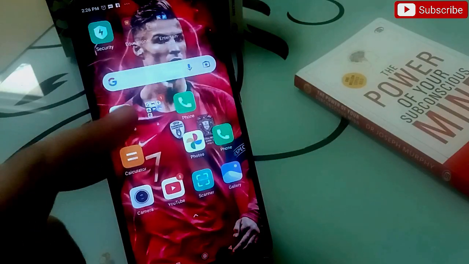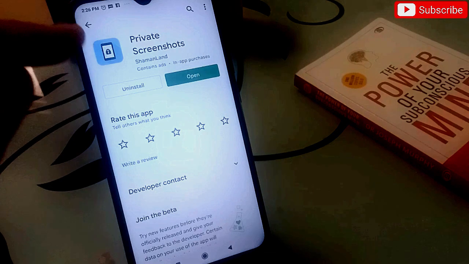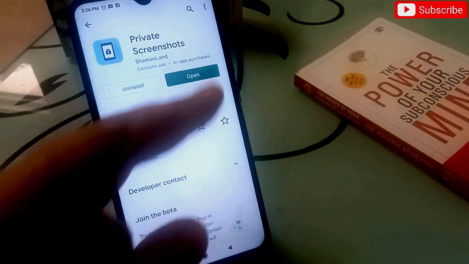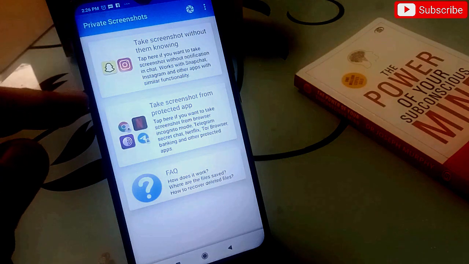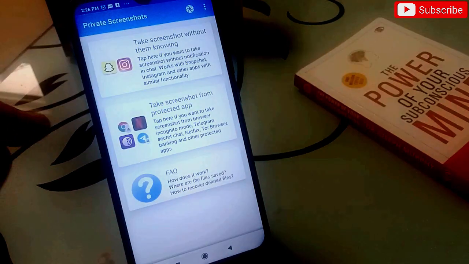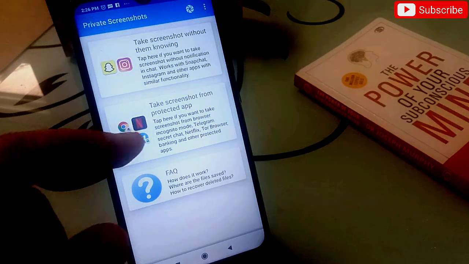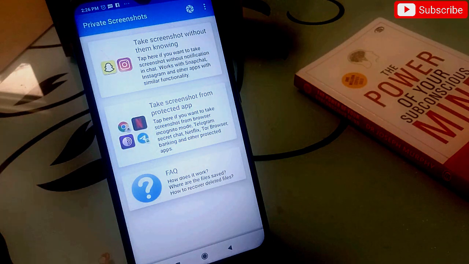Now the second application in my list is Private Screenshot. Yes, this is also an amazing application. Simply click on open and open this application and you will reach this page. With this application, you can take the screenshot from protected applications as well, and it makes it very simple to take the screenshot.